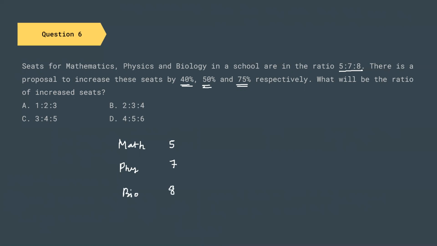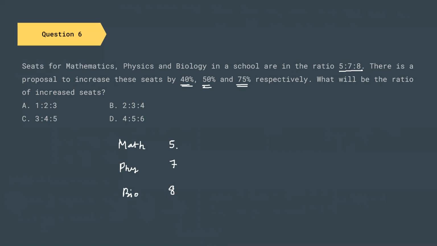Whatever might be the real value, for mathematics it will be the multiple of 5, for physics it will be the multiple of 7, and for biology it will be multiple of 8. I do not care about the actual value. What I care about is the ratio value.